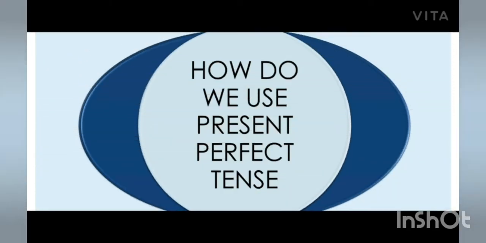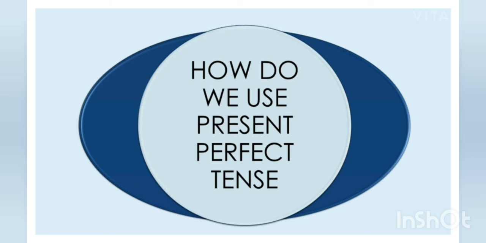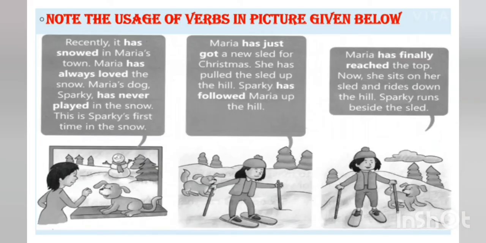Now the main part is, how do we use present perfect tense? Clear? Because most of you get confused about which type of tense is to be used in a particular type of sentence. Yes? So now we will get to know how we use present perfect tense. Means, what is the usage of present perfect tense? What are the situations or the type of sentences where we use present perfect tense? So before that, let's read this